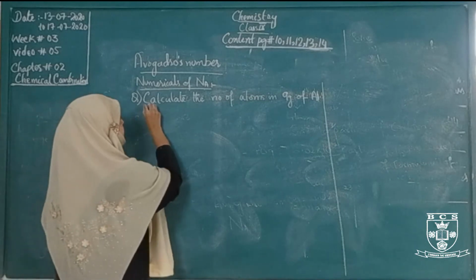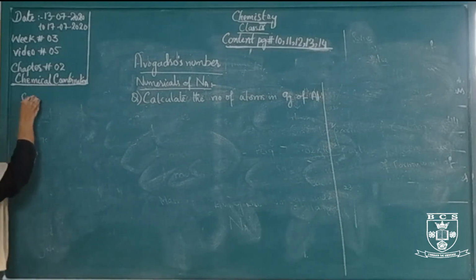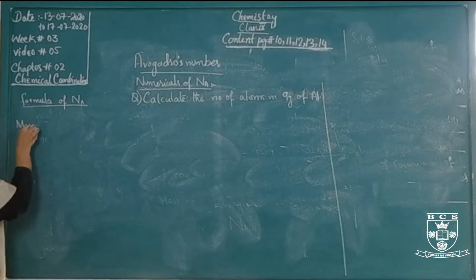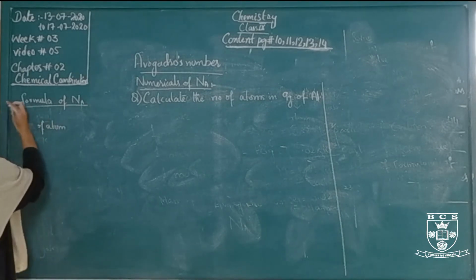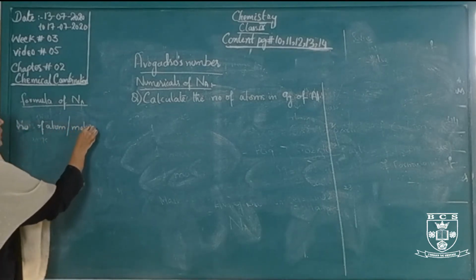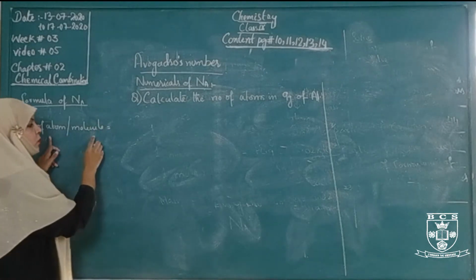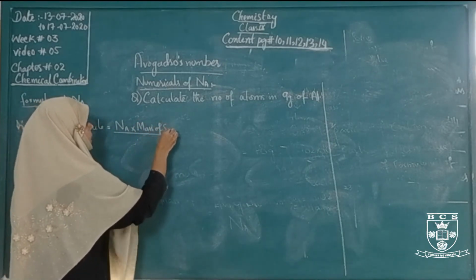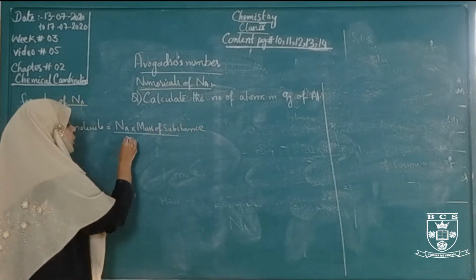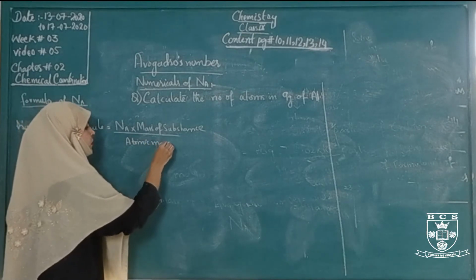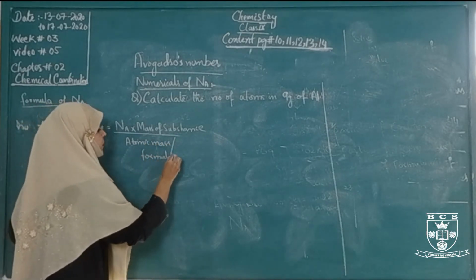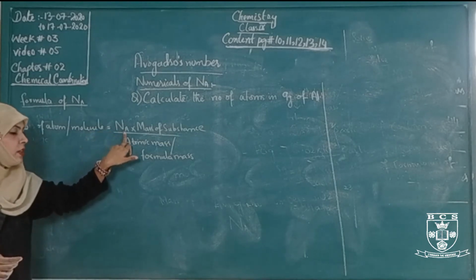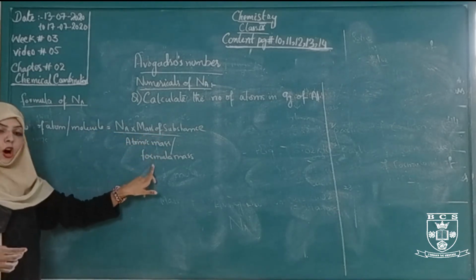The formula of Avogadro is: number of atoms or number of molecules is equal to Avogadro's number multiplied by mass of substance divided by atomic mass or formula mass.